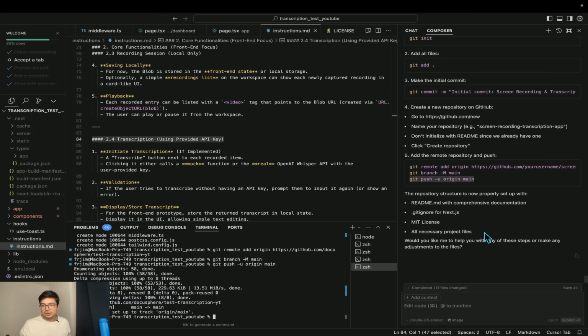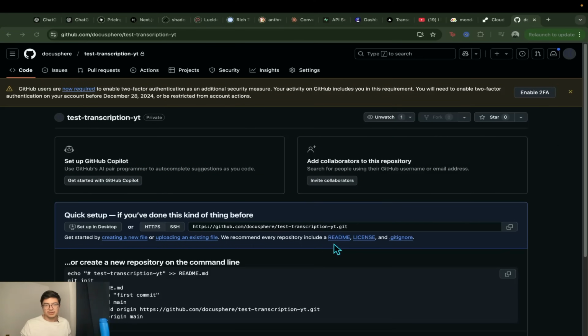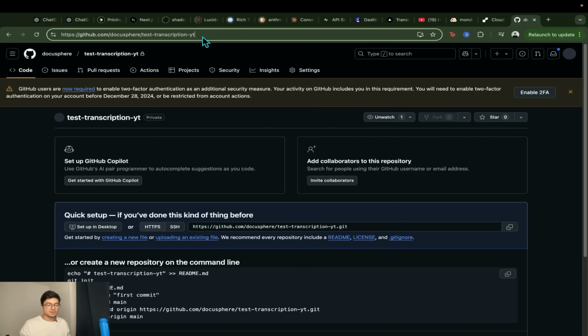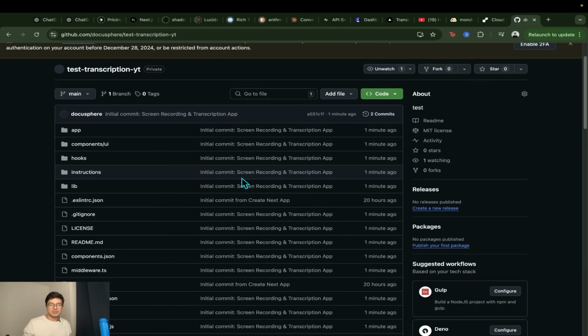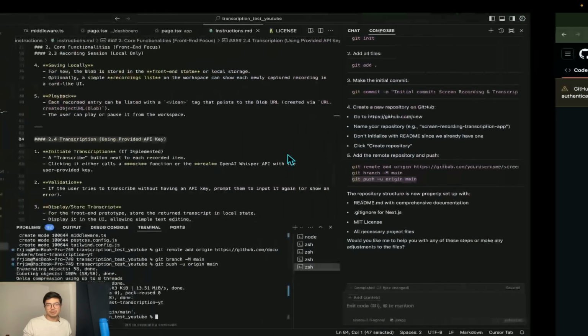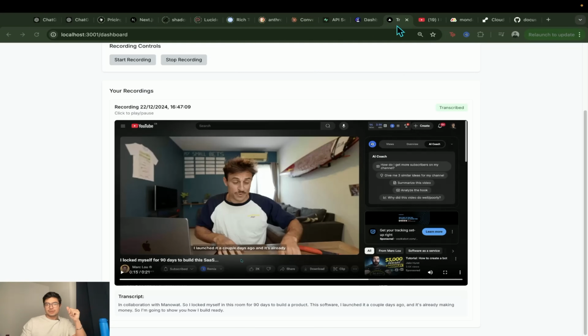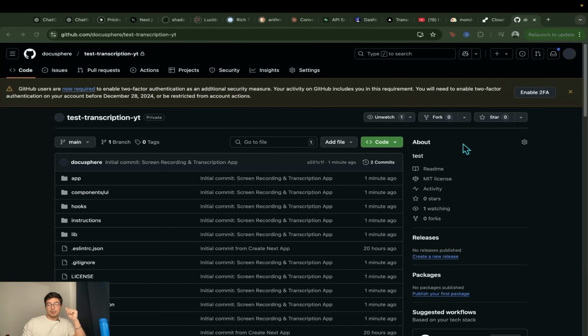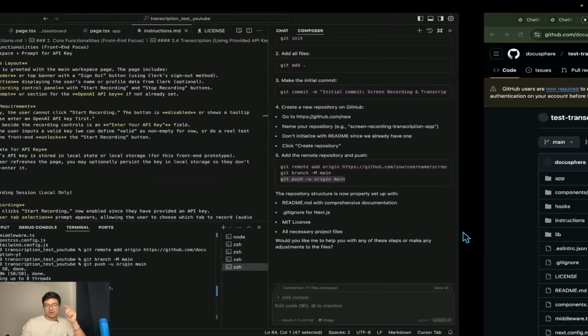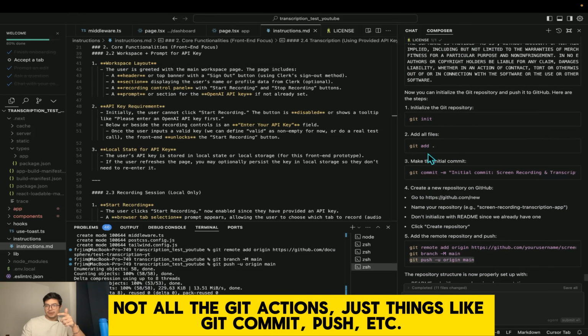Perfect. So now that you have that, you should see the files here. Let's refresh this. And there you go. Here are the files that you built using Cursor right here. Okay, great. So that's pretty much it. As you see, we built this transcription app right here. And now that we put it on GitHub, you can just keep building and building. And whenever you think you have version 2 that works, and it has everything that you want, then you can go through the Git actions, right? The same Git actions.